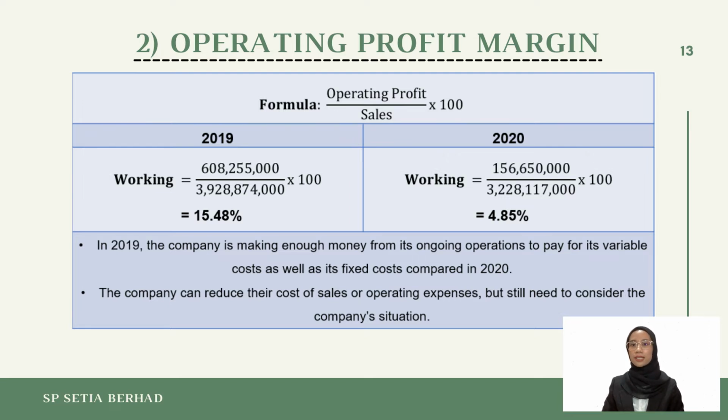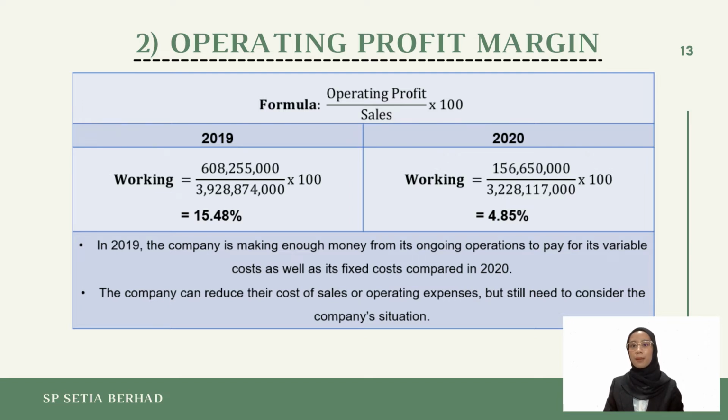So, as you can see from the slide, the operating profit margin for the company in 2019 is 15.48%, which indicates that for every RM1 of sales, the company is able to generate RM0.1548 of operating profit. Meanwhile, in 2020, a ratio of 4.85% indicates that for every RM1 of sales, the company is able to generate RM0.0485 of operating profit. It can be concluded that in 2019, the company is making enough money from its ongoing operations to pay for its variable costs as well as its fixed costs compared to 2020.